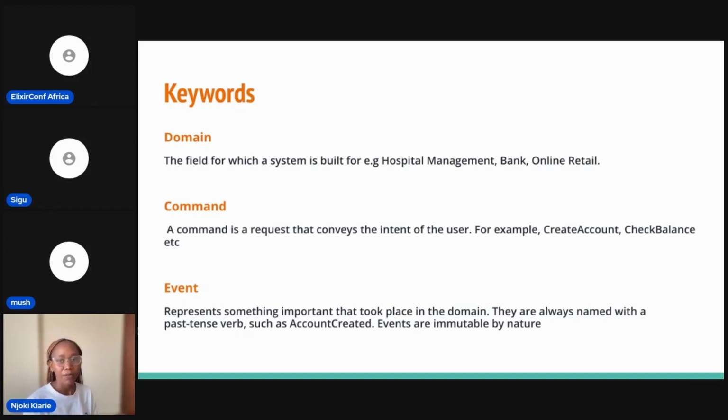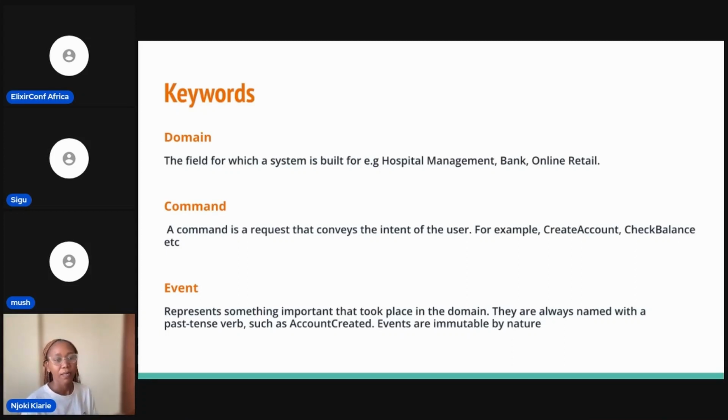Commands are usually named according to the domain and according to the purpose for which that command has been created. So for example, create account, which is a command for when you want to create an account for a user, check balance when the user is checking balance, and they're always in present tense.